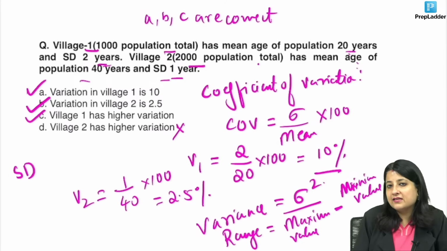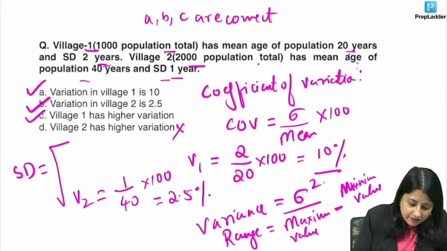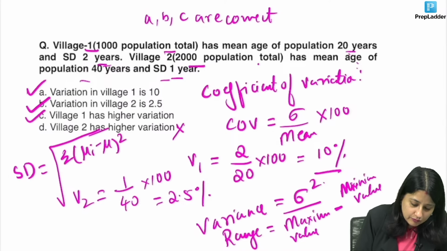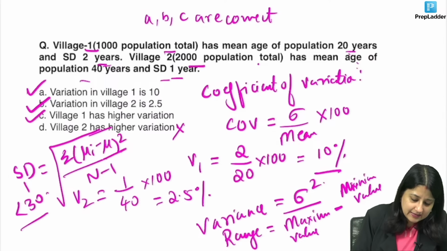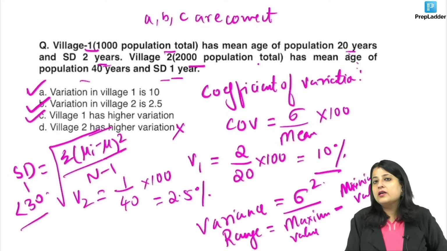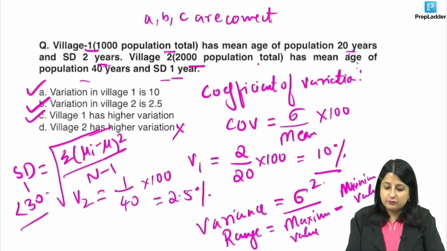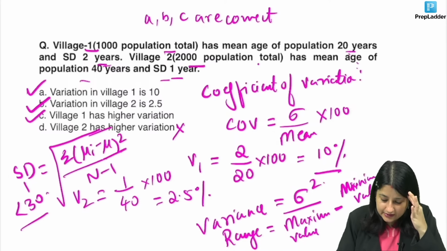What is the correct formula for standard deviation? If sample size is less than 30, standard deviation is the square root of summation of (xi minus mu) whole square divided by n minus 1. If it is not less than 30, then it is divided by n. Okay, everybody, a couple of formulas we've revised. I hope you will be able to do it, everyone.